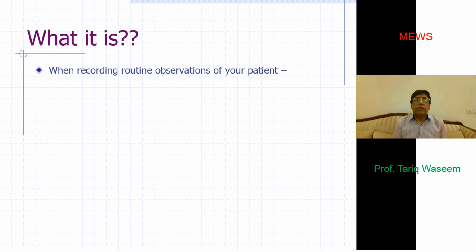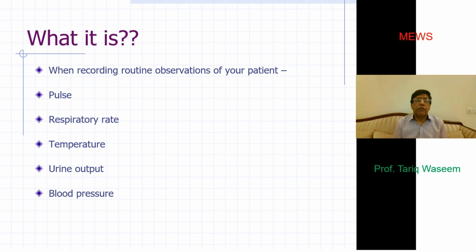When recording routine observations of your patient, in your routine morning observations or however frequently you are monitoring, you record their pulse, their respiratory rate, and also temperature and urine output sometimes, if your patient is catheterized, or you can simply ask whether he is passing normal urine or not, and then of course the blood pressure.